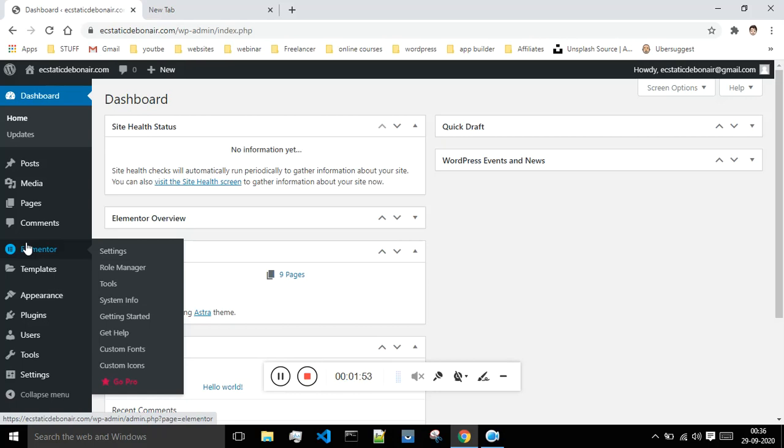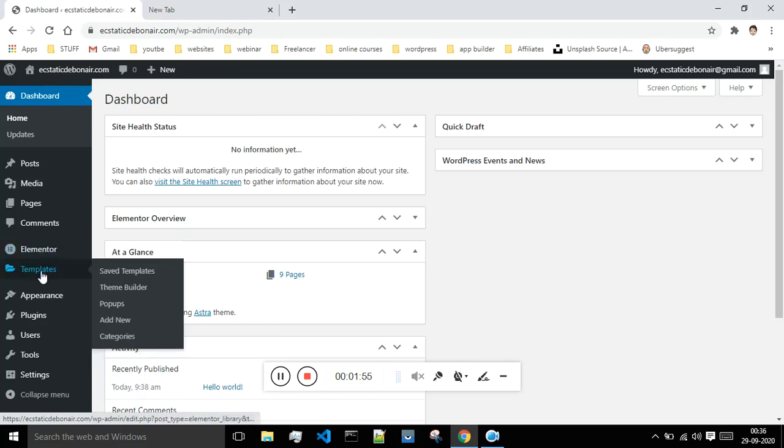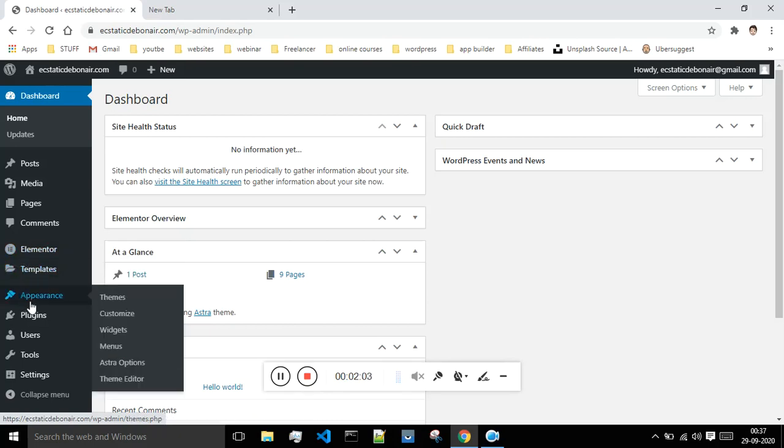But as of now, you don't have to be worried about it. And this is the template option, where all the templates are stored. Over again, this is the useless tab. We won't be referring to this. And next we have is appearance. Appearance is basically how your website looks.